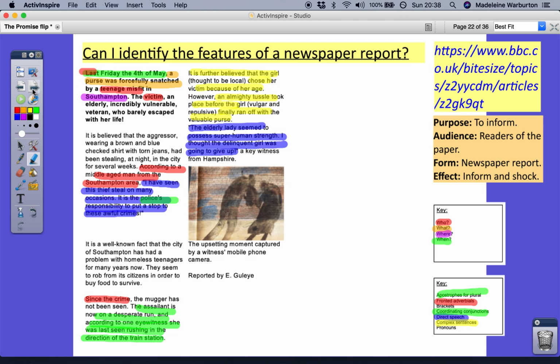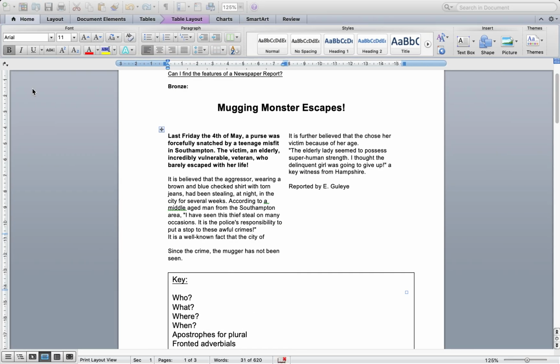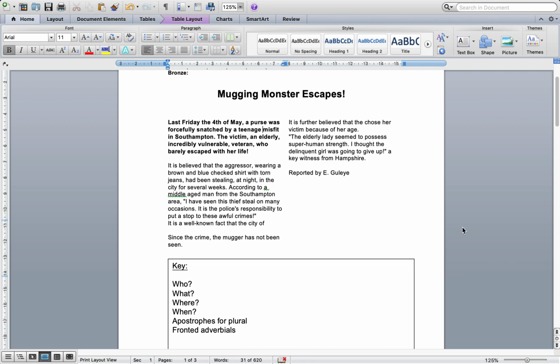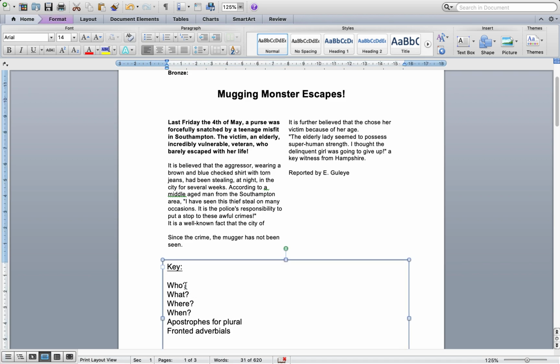Okay. So your task today is very similar to what we've just done. If you're going for bronze challenge, you might want to get somebody to help you read this, but you've got a slightly slimmed down newspaper report. I want you to underline who. So if you could underline who, I can do it here, in a colour. And then you could underline where it talks about who the report is about in the same colour. Okay, so you're going to go through those and you're going to find them in the text.